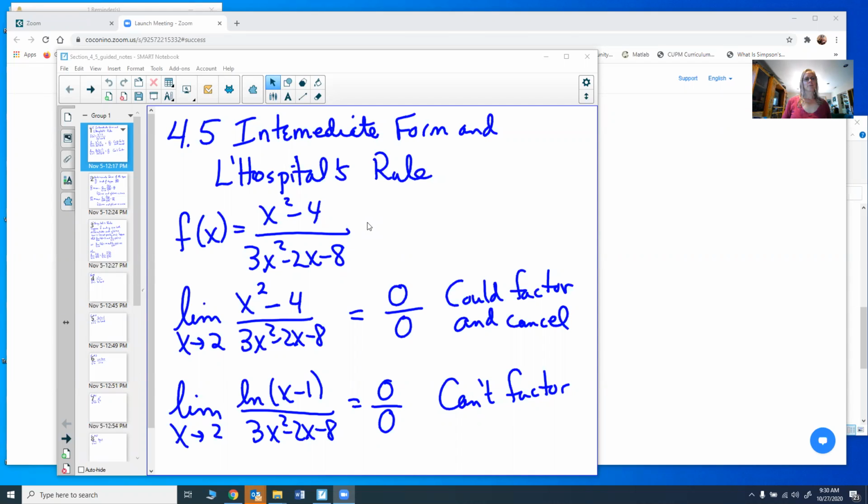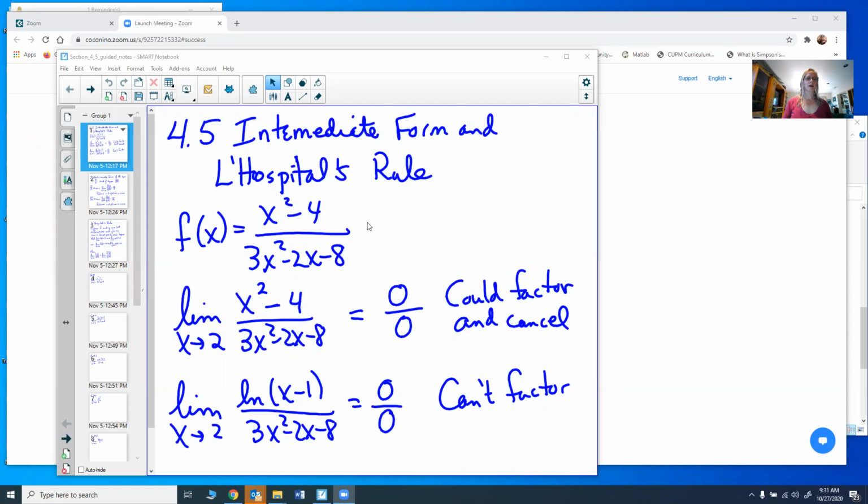We're going to go back to finding limits, and we're going to talk about something called the Indeterminate Form and L'Hopital's rule. L'Hopital's rule was actually written by the Bernoulli brothers. L'Hopital was a French aristocrat who did a little bit of mathematics, and he wanted to have his name on a rule, and so he paid the Bernoulli brothers to develop one for him. So really, it should be called the Bernoulli rule, but L'Hopital's name has been stuck ever since. So I guess he did get what he wanted.